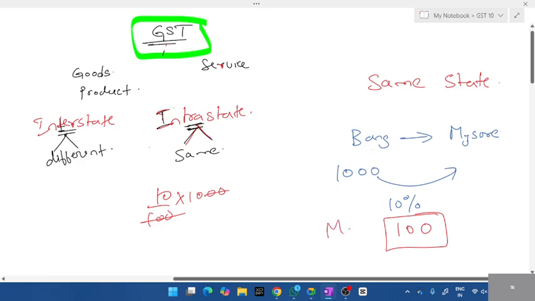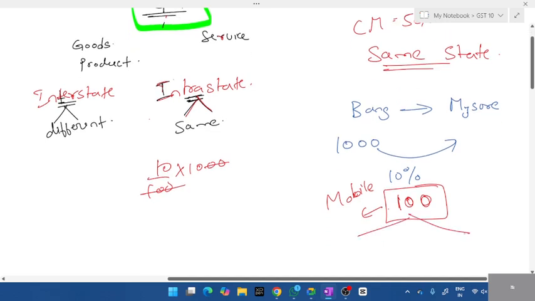Take a mobile. When you're sending a mobile from Bangalore to Mysore, the tax you're paying is 100. This comes under GST. If it's within the same state, this 100 gets split into two parts: CGST and SGST.